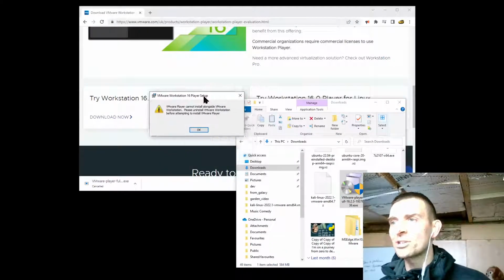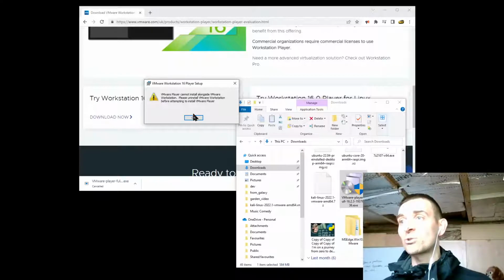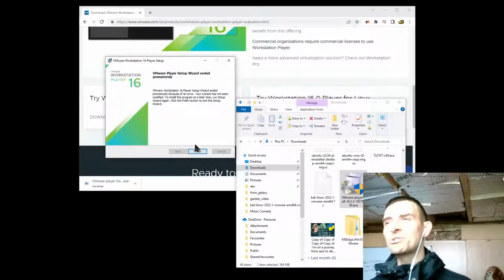So there's a little window that pops up for me. It says, cannot install alongside VMware Workstation. Please uninstall VMware Workstation before attempting to install VMware Player. I'm not going to do that because I'm kind of doing this live, and it's going to tell me that I can't do it. But you guys know the score.